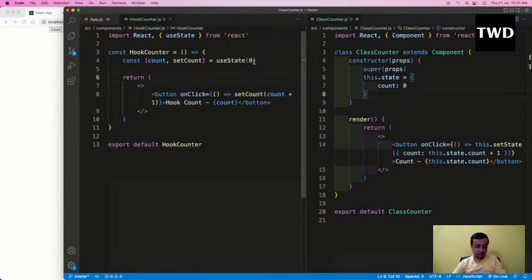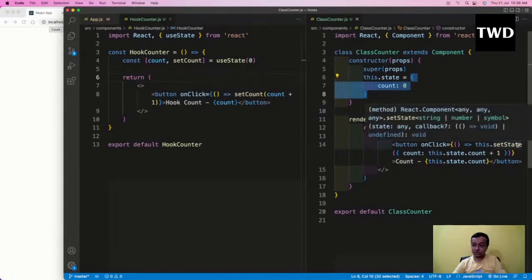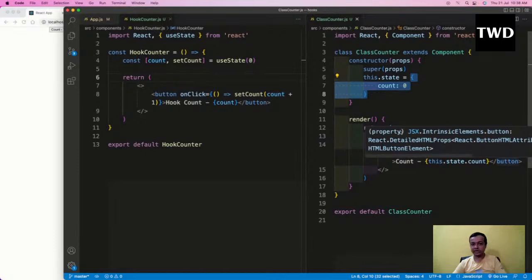But there is one more thing here which is a bit different. See, this.state is an object, but here we're going to learn a bit more of state tomorrow, and we're going to complete this. Hooks is a very small thing. So this is 0, a number. Okay, so that is a difference. Then what is the set state? Here we have this.setState. setCount is exactly equivalent to this.setState.